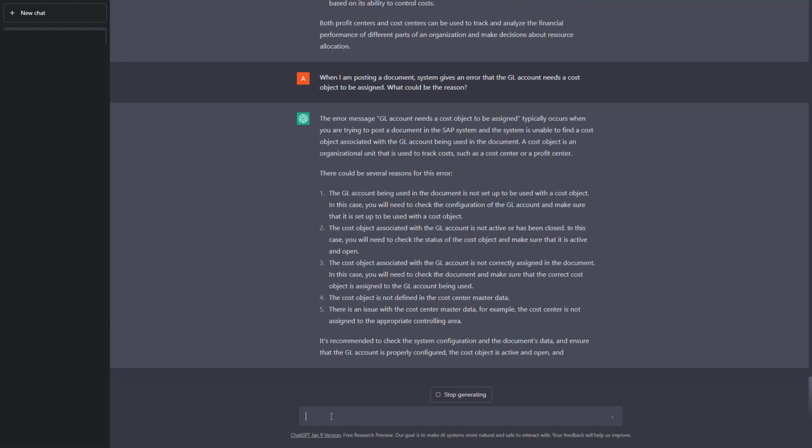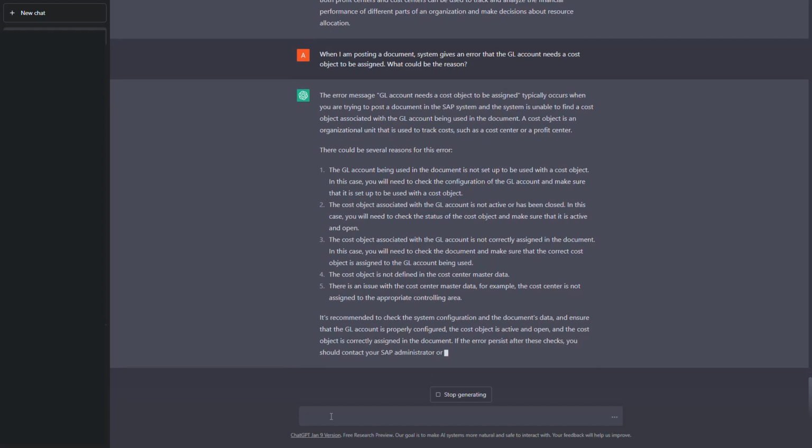We might need to try out all, because almost all five of these that have been reported look like a valid possible reason. So we need to analyze further, and we need to see what is the actual case, what is the error that we have faced. But overall, it is really surprising and very exciting to see how much AI could answer all our questions. Till now, there was no question where we could not get an answer, but maybe we did not get the right answer, or we did not get 100% right answer. But still, it is really a commendable thing that AI could solve all our questions. So maybe, yeah, you should try ChatGPT.